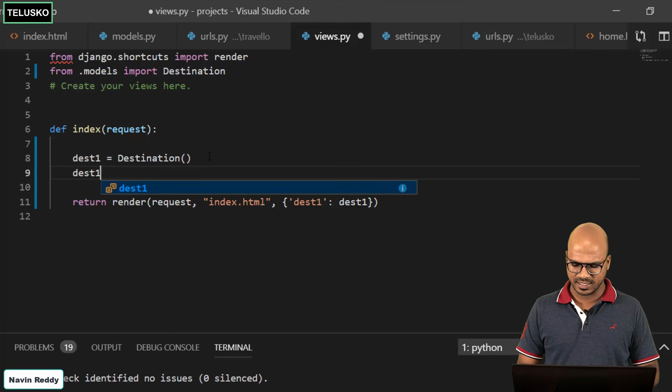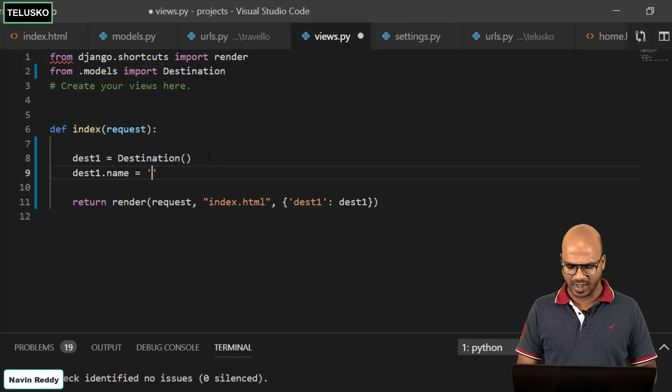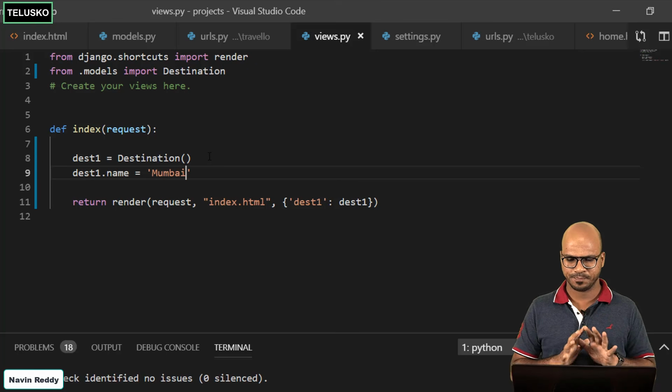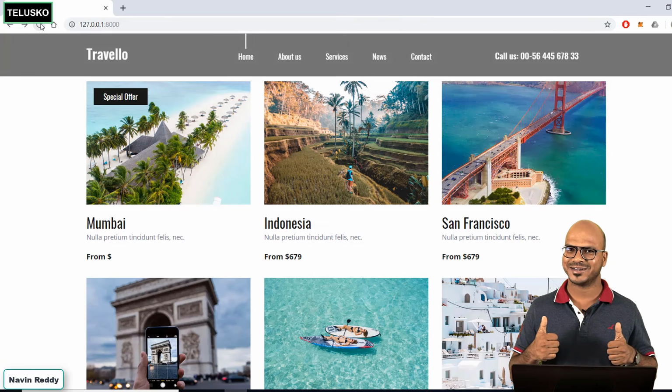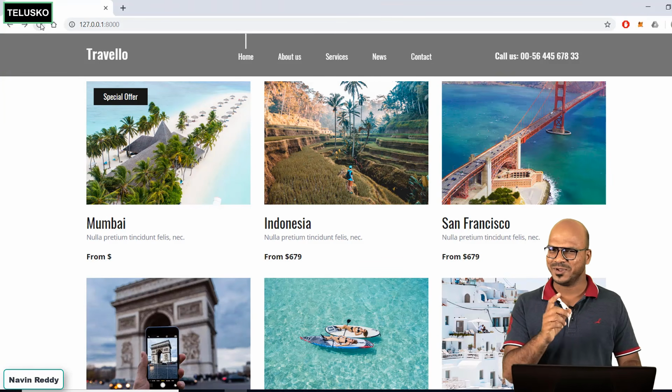It's very simple. You can simply say dest1 dot, this time we have to assign a name. So we'll say name is, so why go for Bali? We can go for Mumbai. So let's stick to Mumbai. We are changing it to Mumbai now. Let's go back and refresh. It worked. Can you see that? We got Mumbai there.